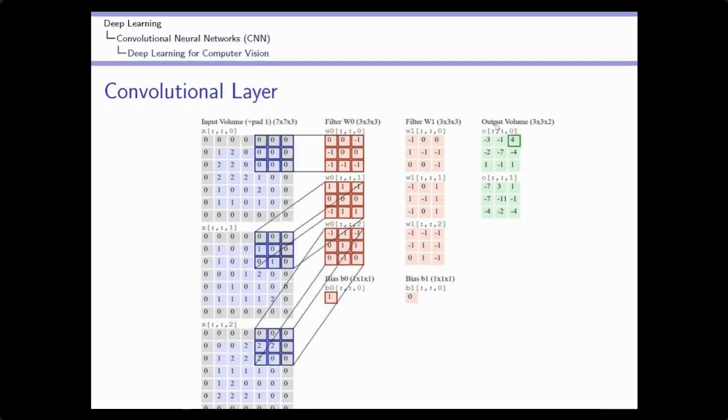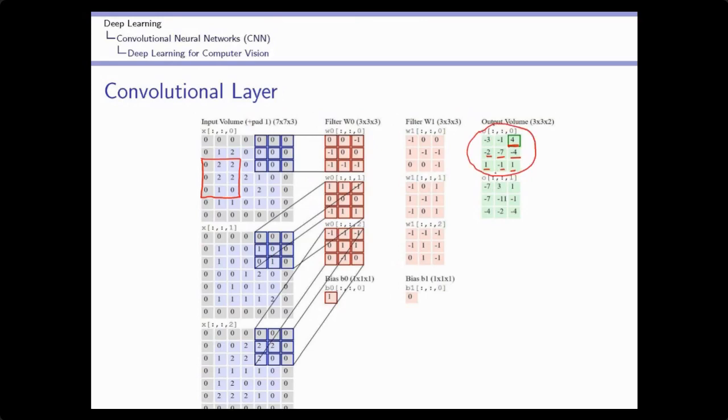Next I will shift this and get 4. Then I will shift the same filter to the next location. It will generate minus 2. Then I will shift it again. It will generate minus 7, minus 4, 1, minus 1, 1. So after applying this filter onto this image, I am getting this output volume.